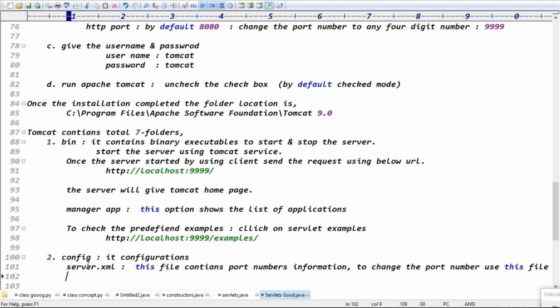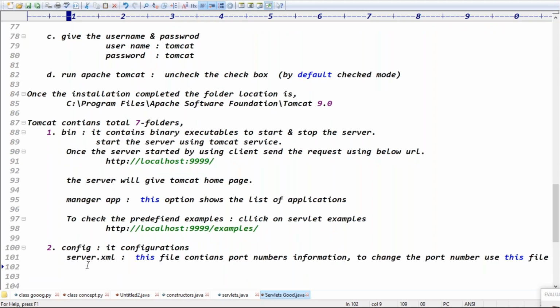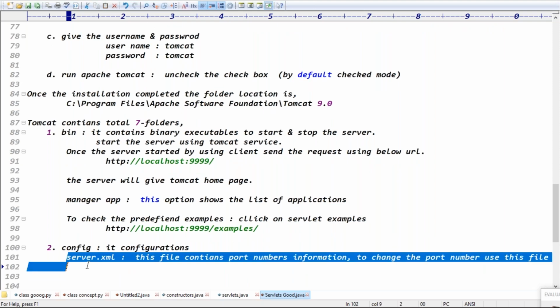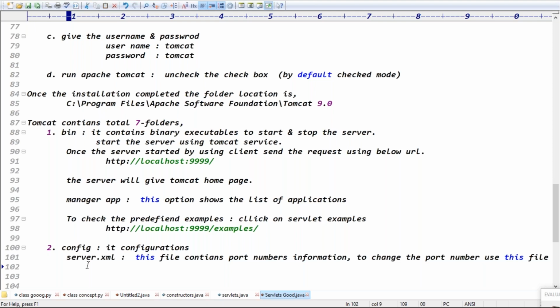Next one is the tomcat-users.xml file. This file contains the username and password.